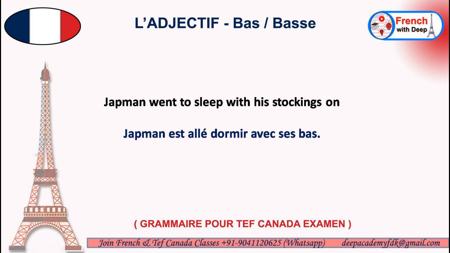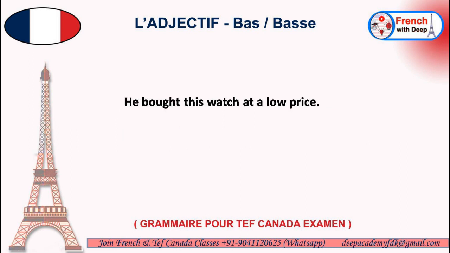Next, you have in front of you, "he bought this watch at a low price." Okay, again, bought is a past. The past of buy is bought. So bought will be forming passé composé again, and buy in French is the first group regular verb acheter. So acheter we use with the conjugation of avoir in front of it.